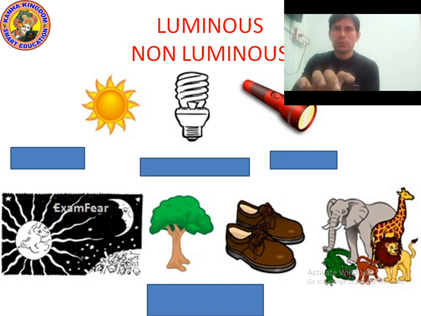As you can see the picture of different objects, luminous and non-luminous. Check out the spelling again: luminous.